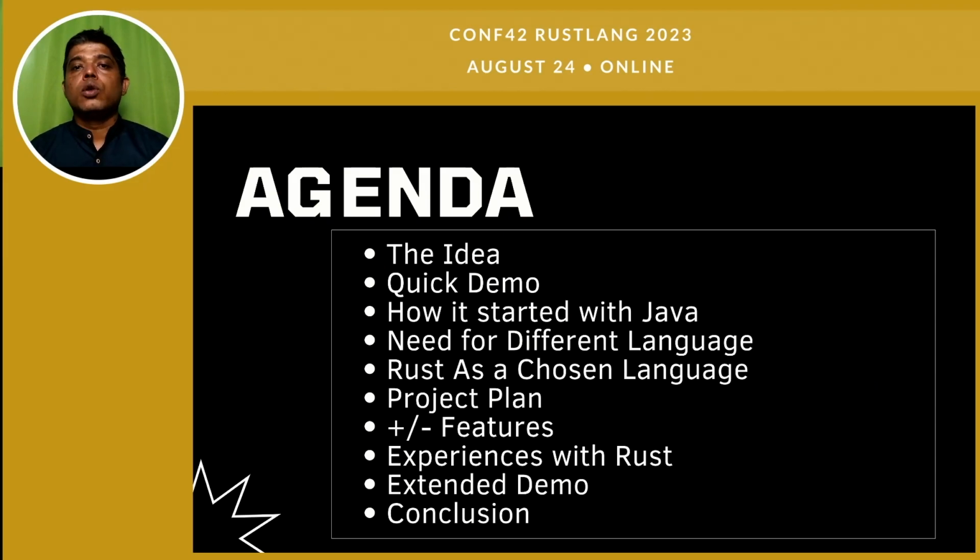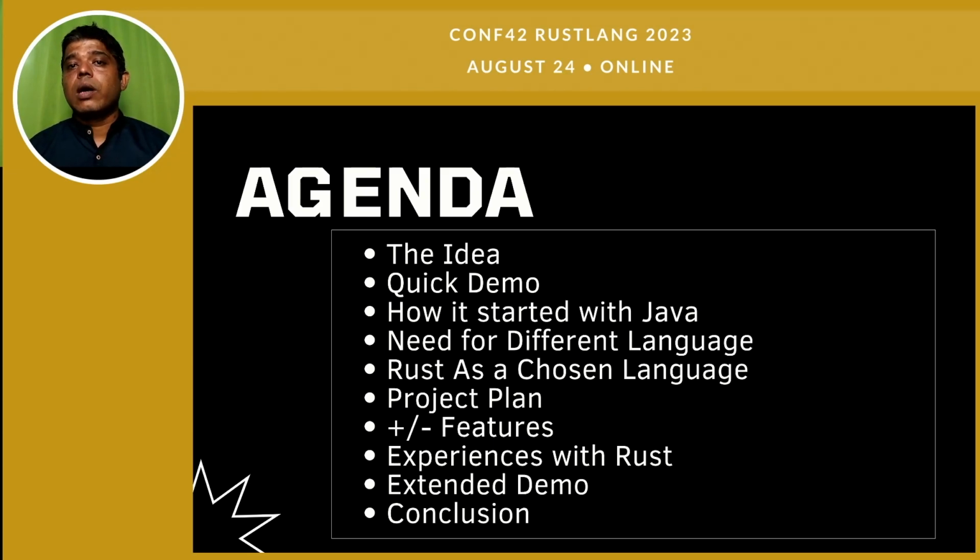So I am going to walk you through the agenda of this topic. I am going to talk about the idea of the Journey programming language first. Then I am going to quickly show you a demo of how the Journey programming language works with a sample application. Then I am going to talk about how it came into existence in various phases, how it started as a pet project in Java, then how I felt the need of writing the same tool in a different programming language. Then I will talk about how I chose Rust for writing this tool.